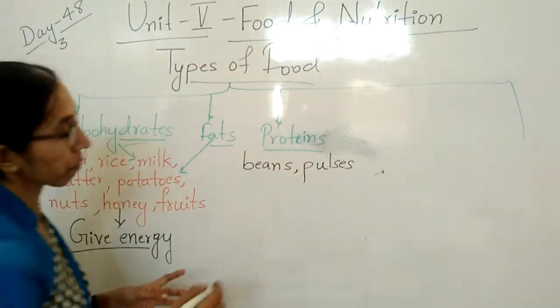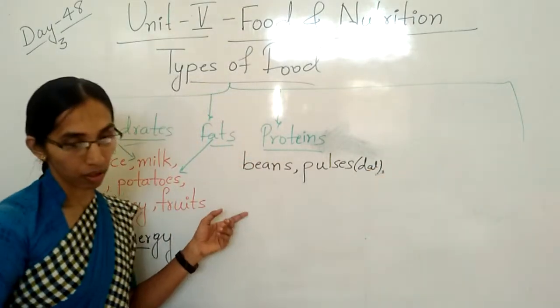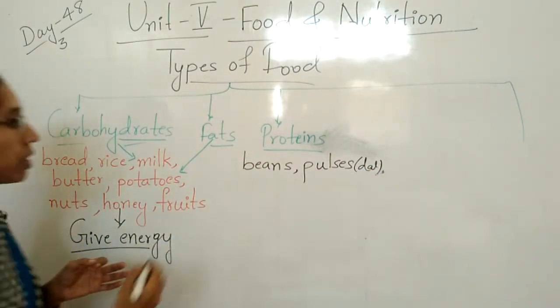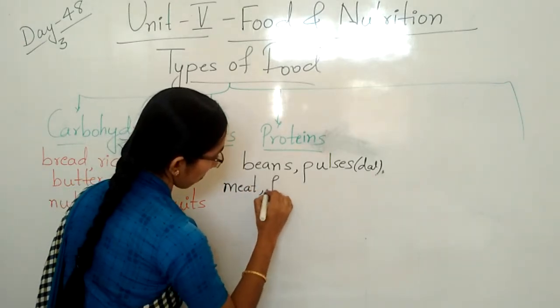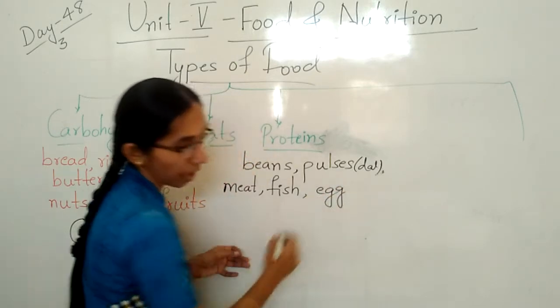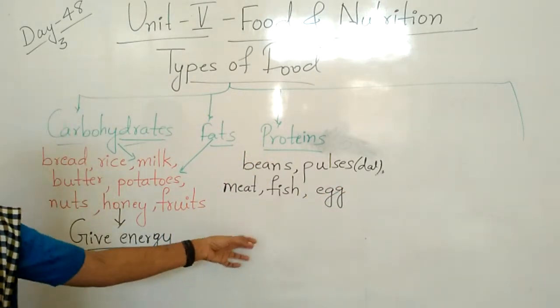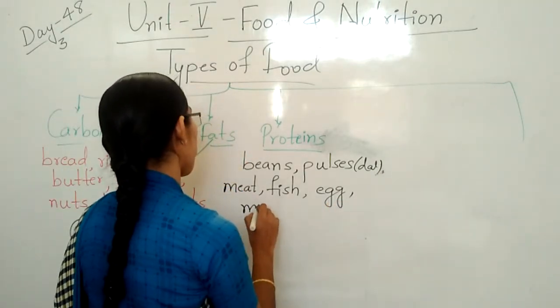Okay, children? I will write in the bracket, it's a dal. The next, you have to eat meat. Meat. Fish. Egg. Okay, children? And finally it is milk.